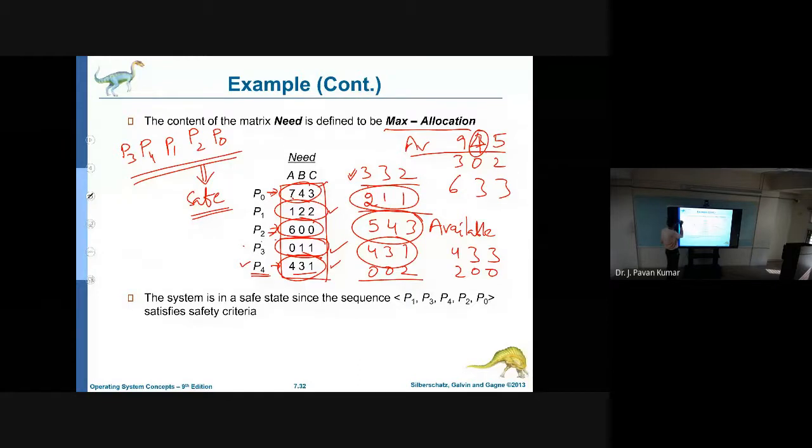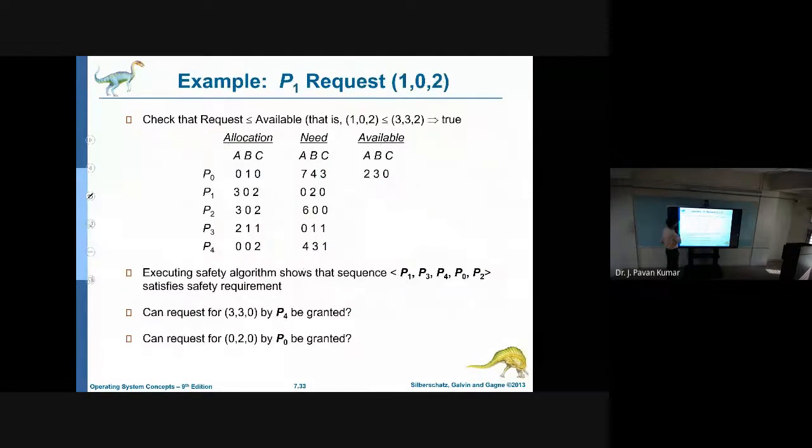Let us continue the same thing. We have the allocation, this one, next need is this, and the available is this. That means on top of the earlier state which we have considered, P2 has additionally requested 1, 0, 2.